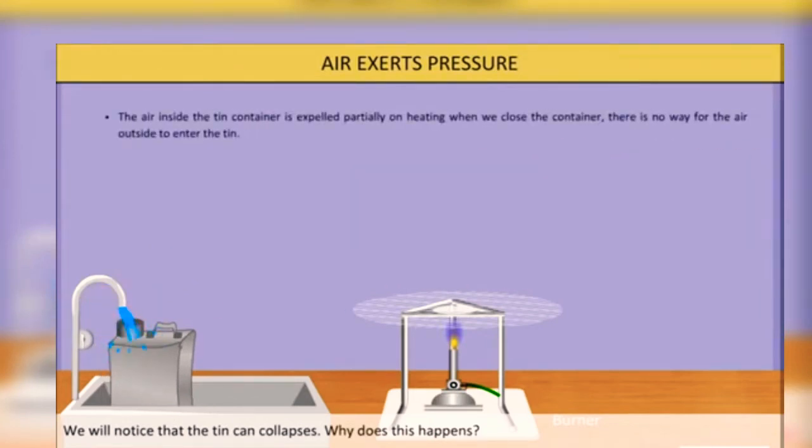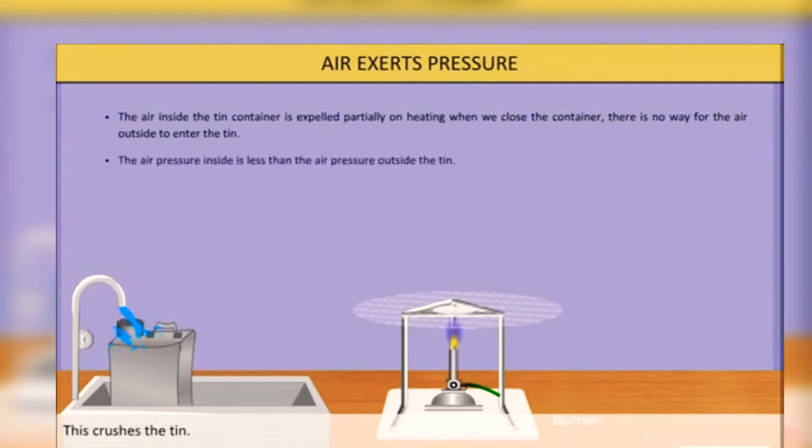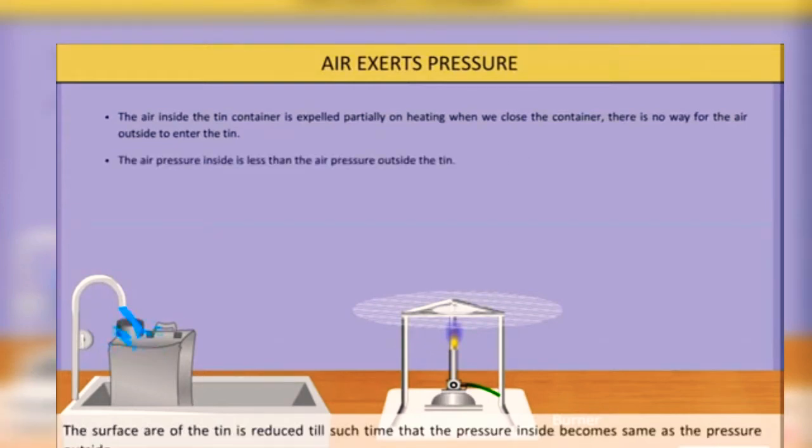This is so because when the tin was heated, there was water vapor present in it which was balancing the air pressure outside it. But as the water vapor gets converted into water, the pressure inside the tin decreases and the outer air pressure tries to move in. But since there is no space to move in, it crushes the tin. This shows that air pressure is present.